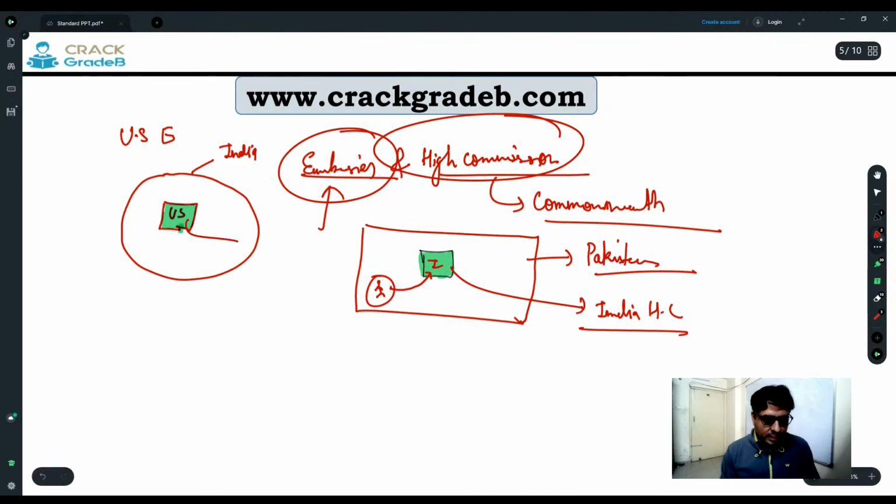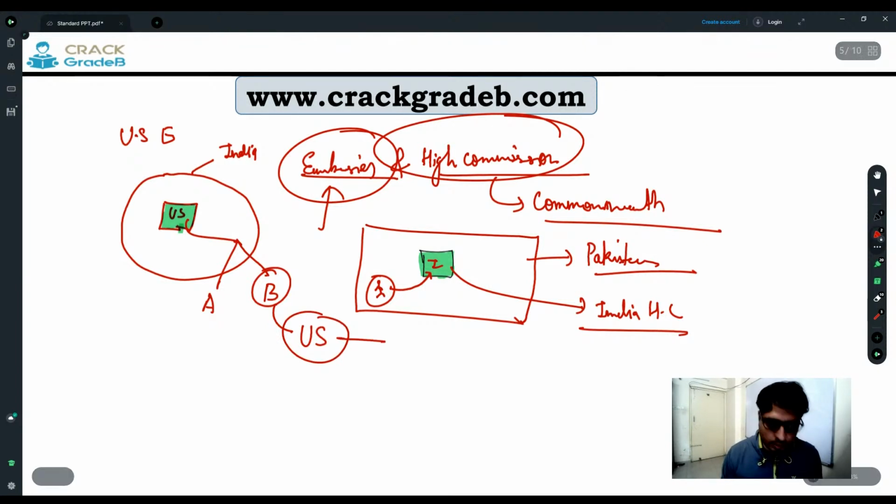So suppose that in this US embassy, two people are working, person A and person B. Person B is from the USA. He came to India and he is working here in the US embassy, right?